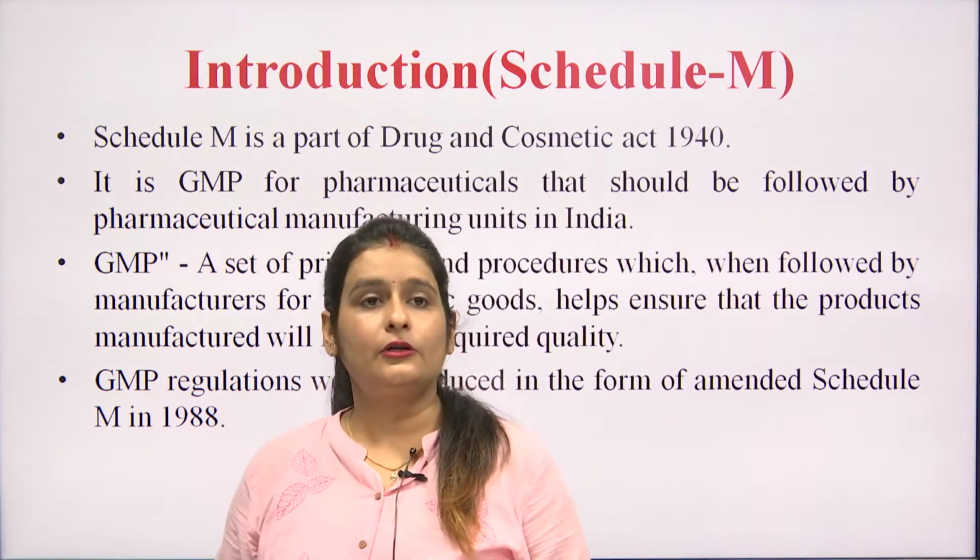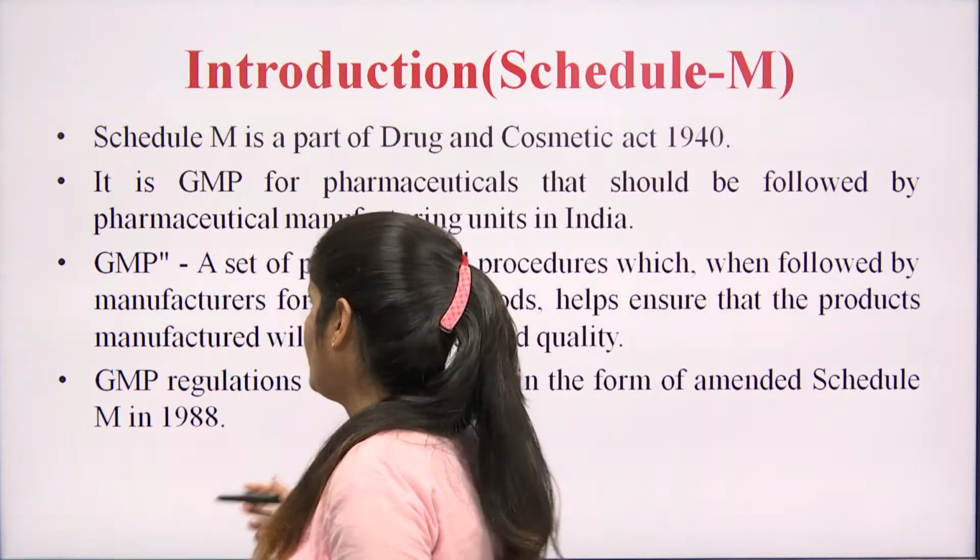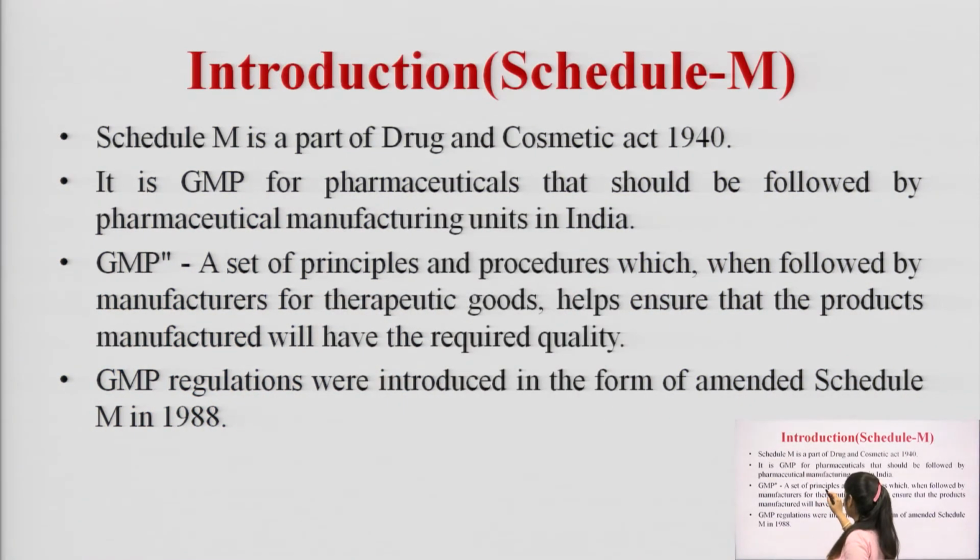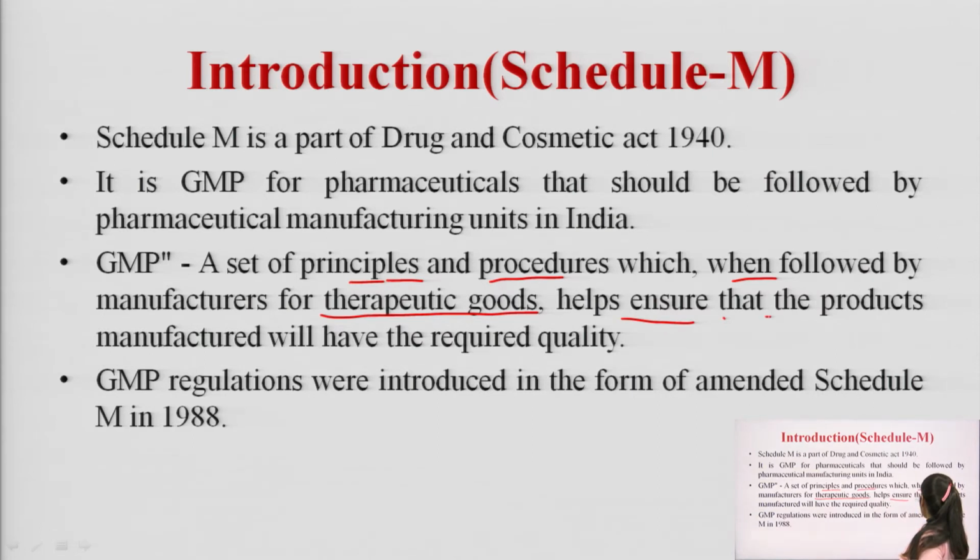So, good manufacturing practice has an objective. What is the objective? To use the standard procedures and principles which, when followed by manufacturers of therapeutic goods, help ensure that the product manufactured will have the required quality. So, our main objective of good manufacturing practices is to manufacture products of quality standard.